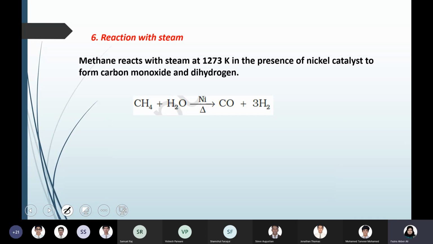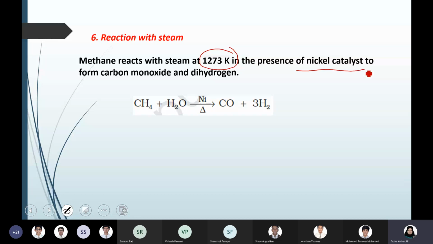If you have noted, the temperature is 1273 Kelvin. That's a very high temperature, considering that 298 Kelvin is room temperature. That means it requires a very high energy heat,